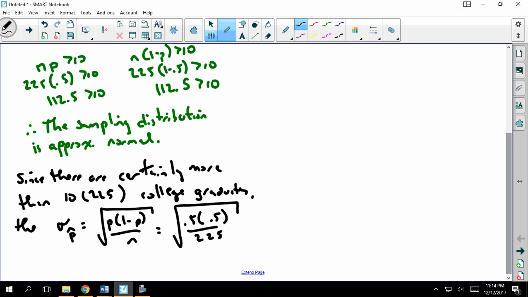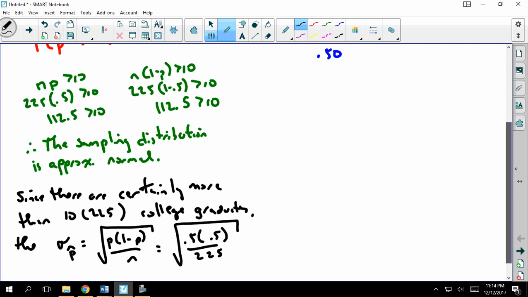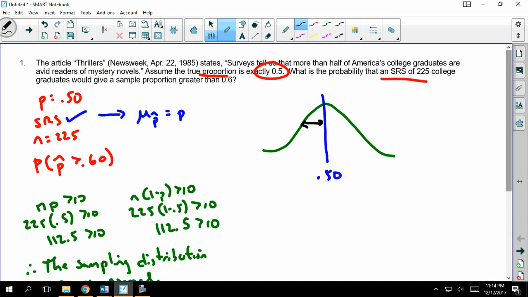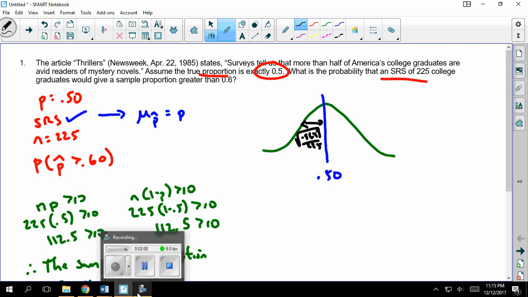And so that is my standard deviation, and so I can write that right here, the square root of 0.5 times 0.5 over 225. And if you want to work that out and figure out exactly what value that is, then that's okay to put in there. I prefer to write it like this.